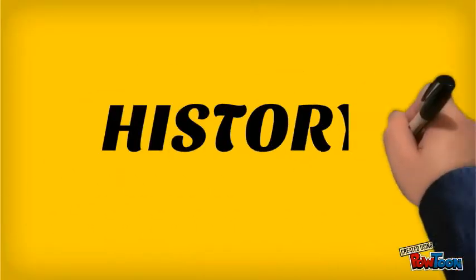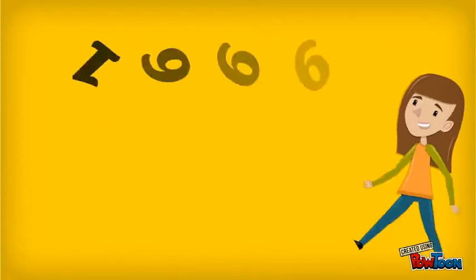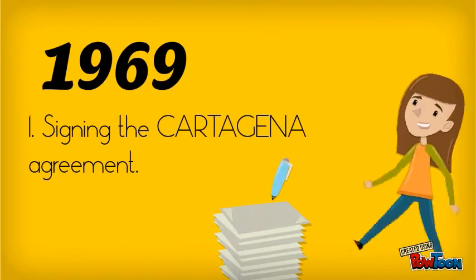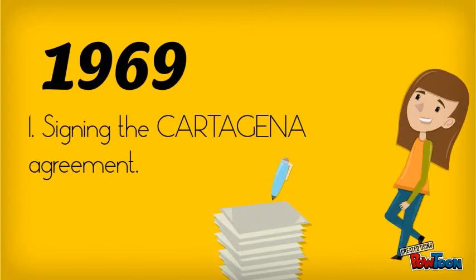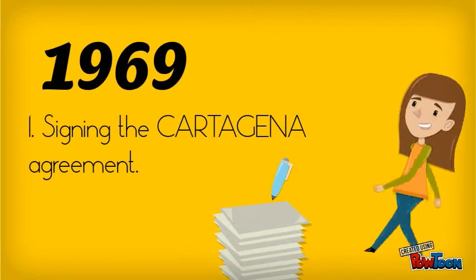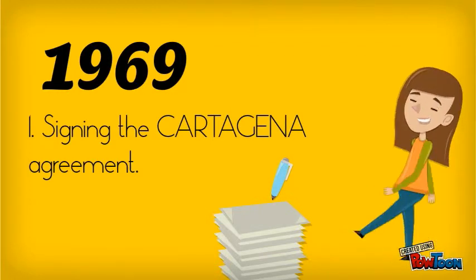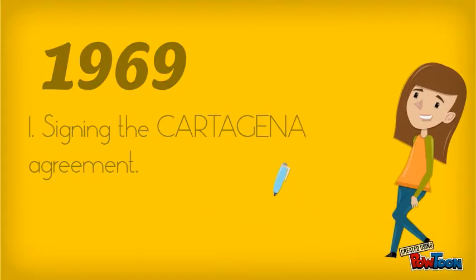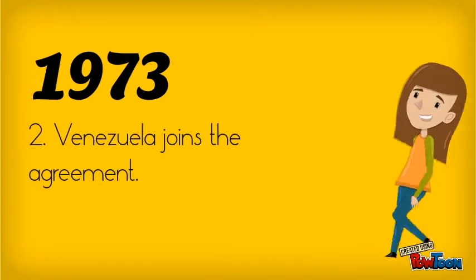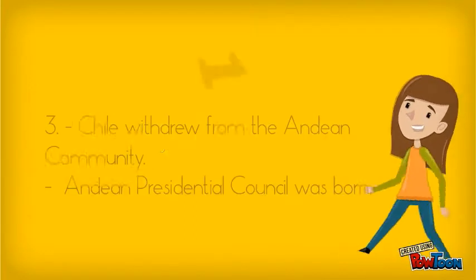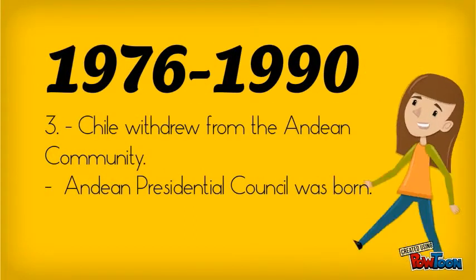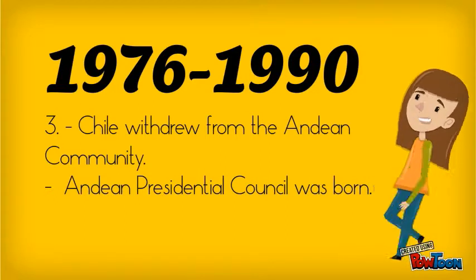Now about the history. The first record of the Andean community is the Cartagena Agreement or Andean Pact in 1969, which favored trade among its original members, Chile, Ecuador, Peru, and Bolivia. As we said before, integration and development were the main objectives. In 1973, Venezuela joins the agreement. In 1976, Chile withdrew from the Andean community, and in 1990, the Andean Presidential Council was born.